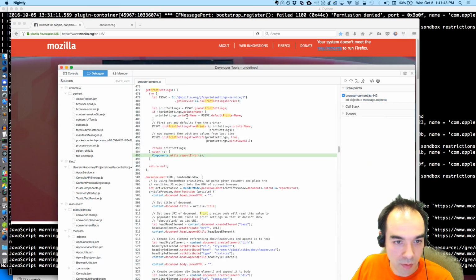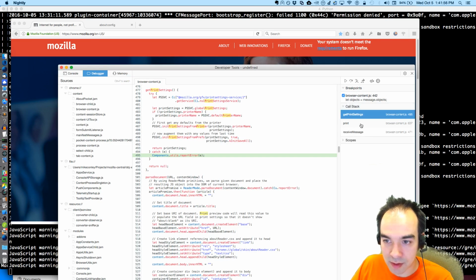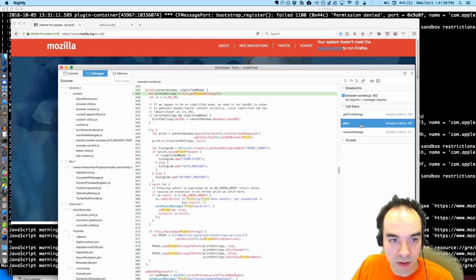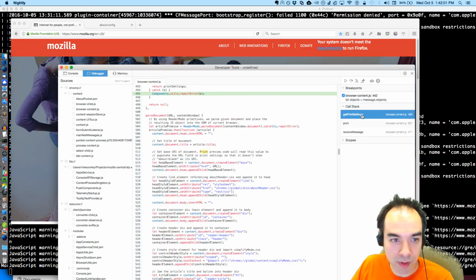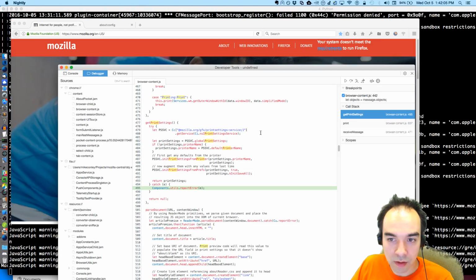The factory was not registered for something in here. I don't remember where it was thrown. But the call stack says at 6:37 get print settings. We're throwing it here, but where did it come from?